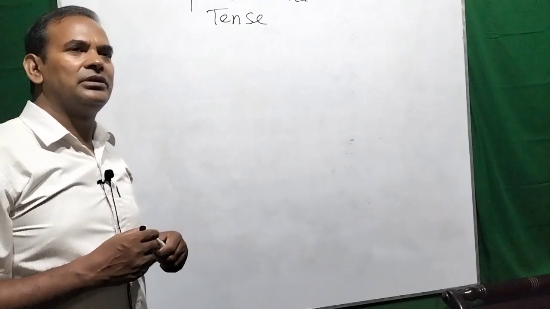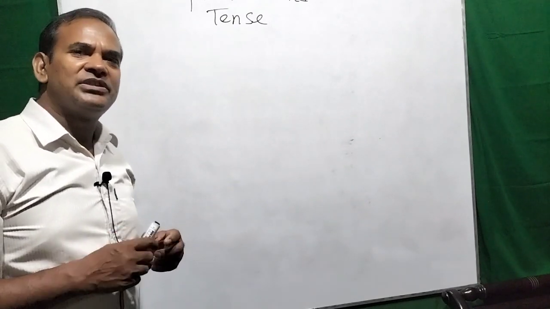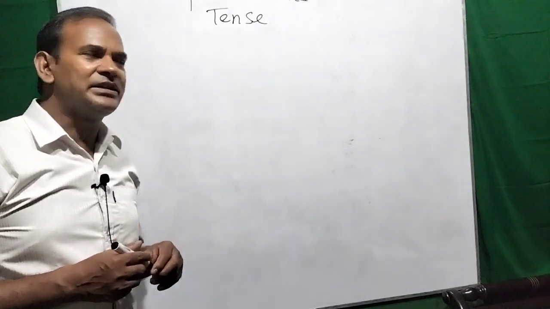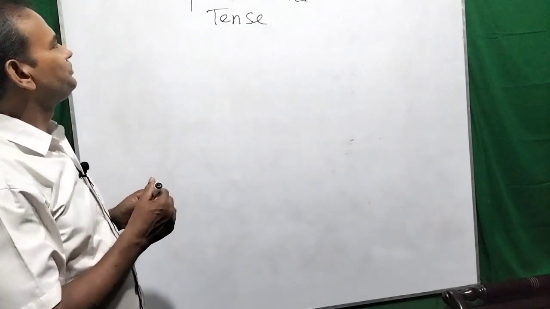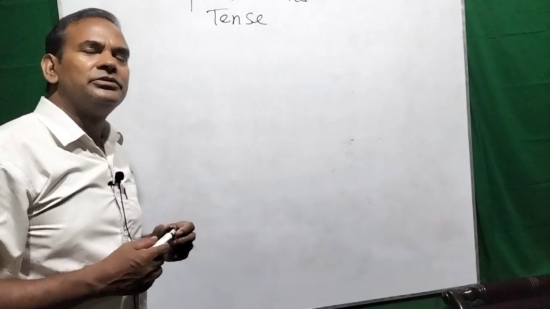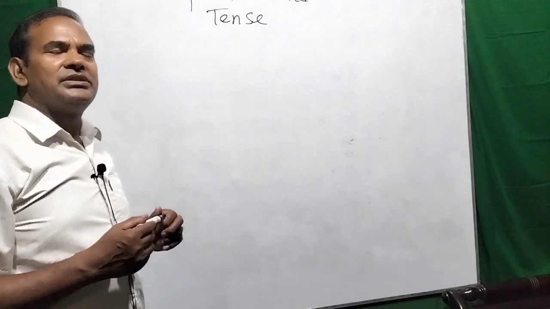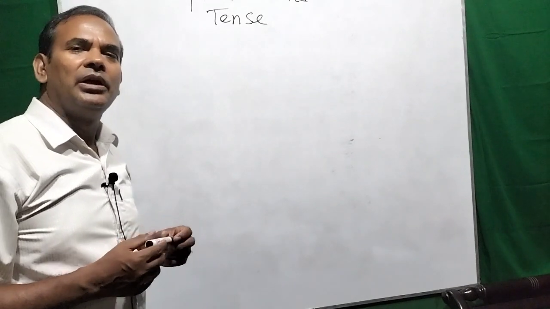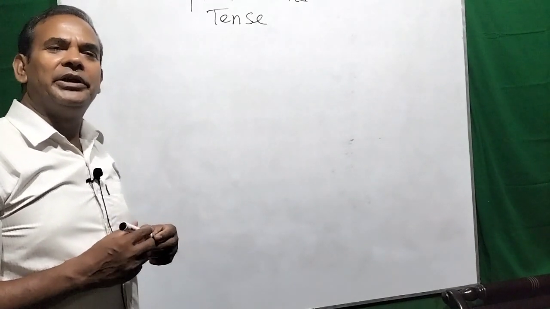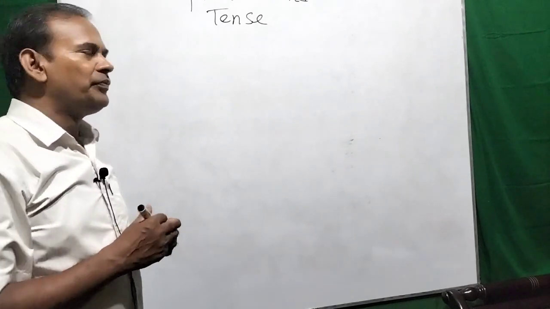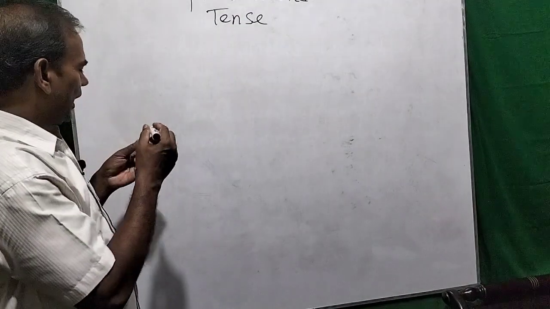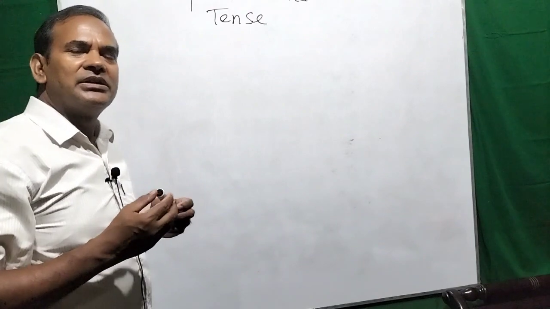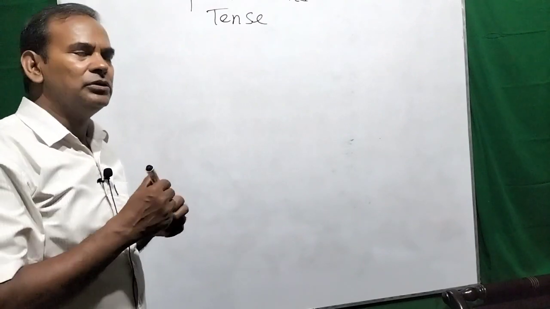There is another name of this tense, called present simple or simple present tense. I told you about this tense in my earlier videos, and I would like to make the sense clear now.